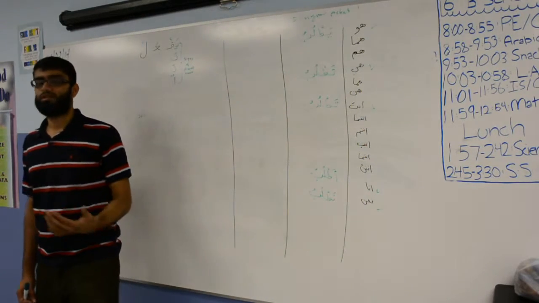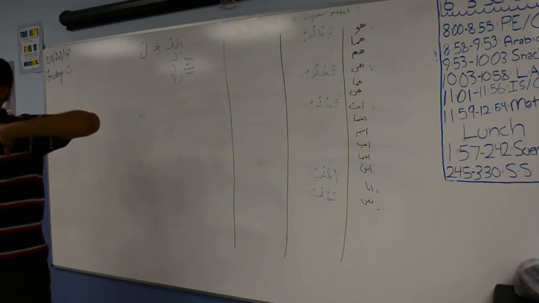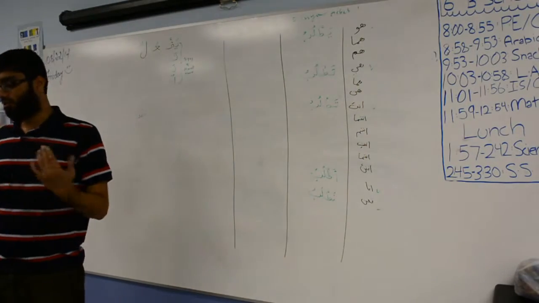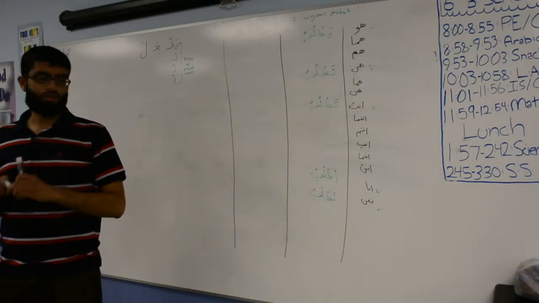So you can practice all 5 of these conjugations with everything in the first column. Because everything will have a dhamma on the second root. Inshallah, we'll meet on Monday, and then we will continue with the rest of it.